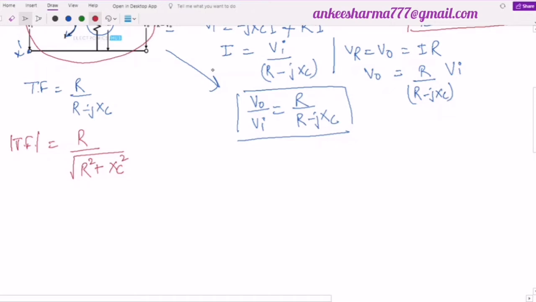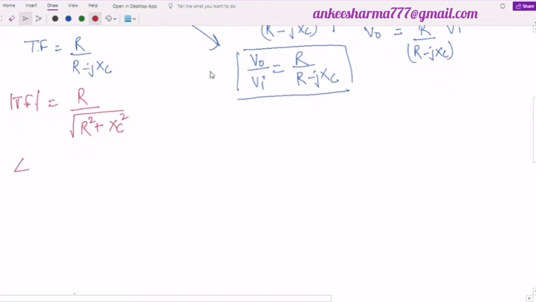And if I want to obtain the phase, then I will write here phase will be equal to tangent inverse of imaginary part upon real part.